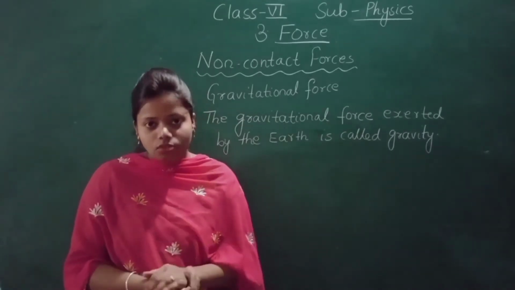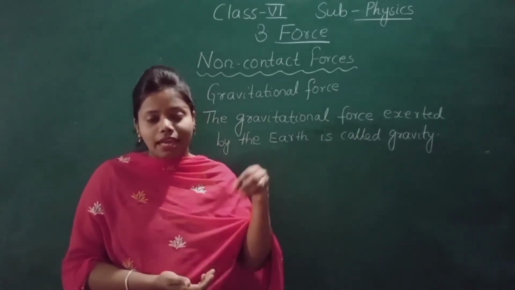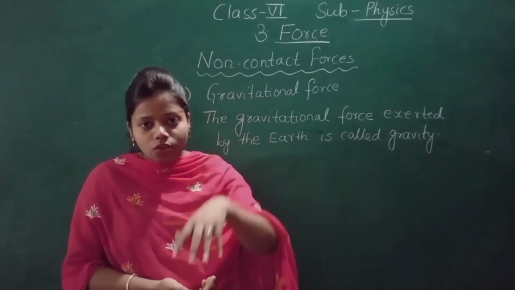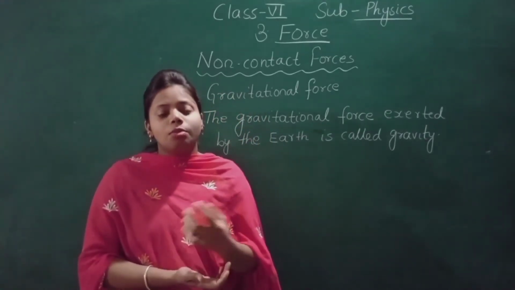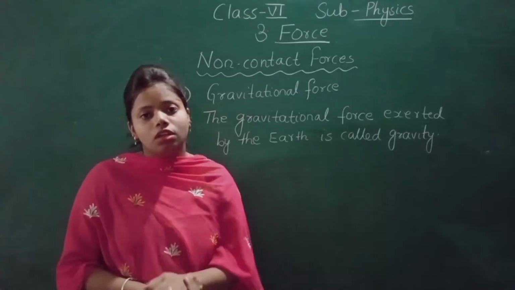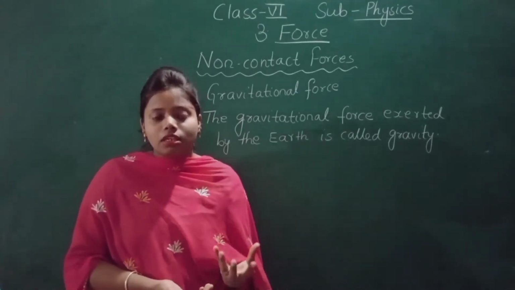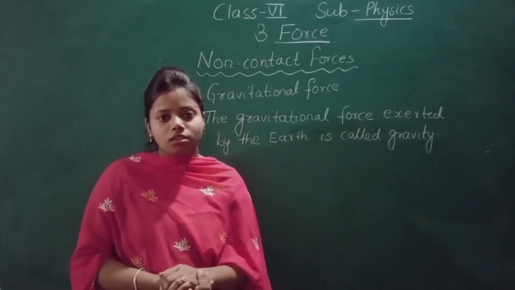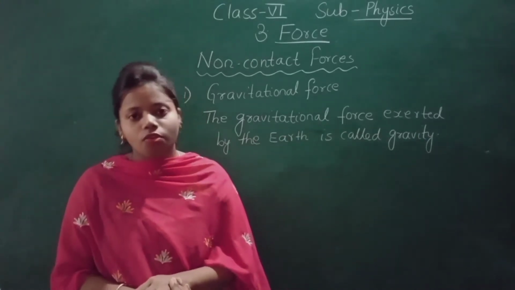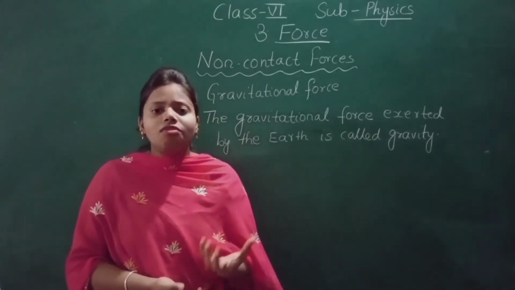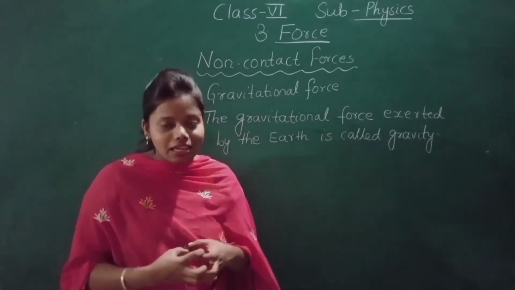Why is rain falling down? Sometimes from the terrace you throw a stone, no? It goes down. Why? Because of the gravitational pull of the earth. Because of gravity. If a body has a very small mass, the gravitational force will also be very small, and gravitational force is always the attractive force.